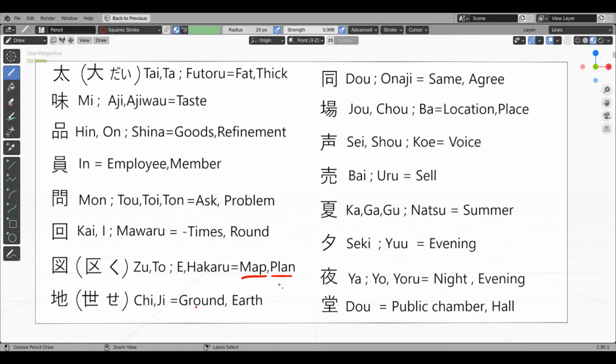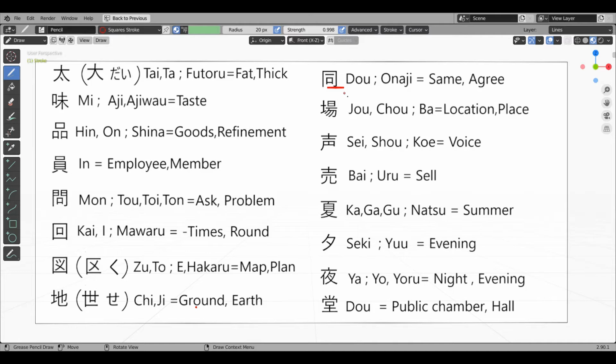Chi or ji kanji. This has mud radical and say or the world radical. So it means ground or earth. Most common words which use this kanji are chiiki, meaning region, or chikyu, which means earth.